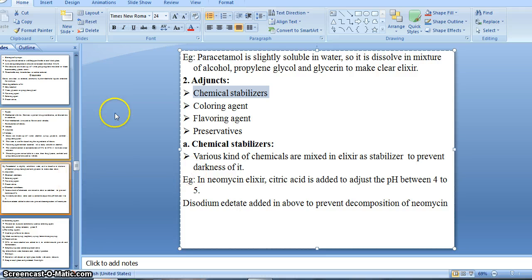So this is all about liquids intended for internal administration, in which we have covered mixture, syrup, elixir and linctuses, which we have completed here. So let's move on to our next topic.